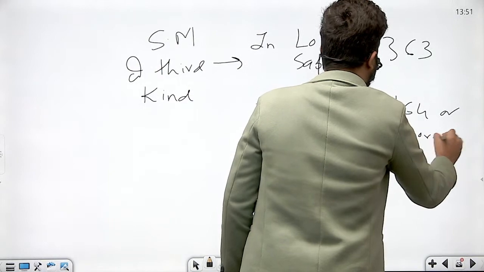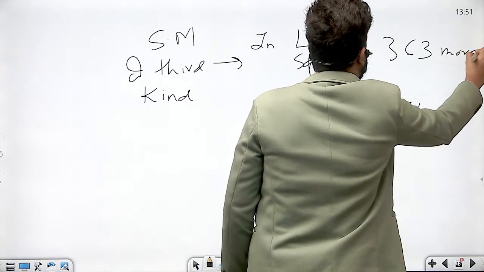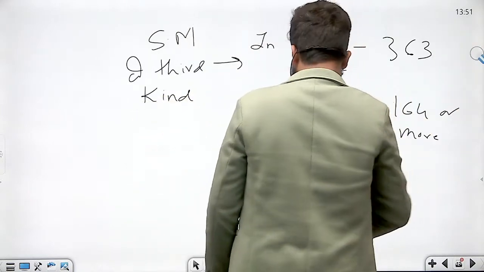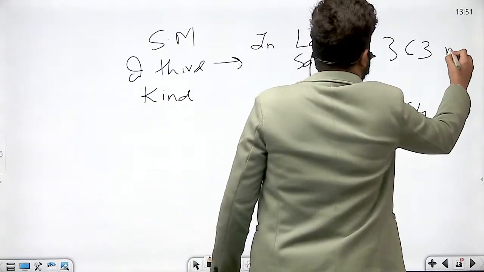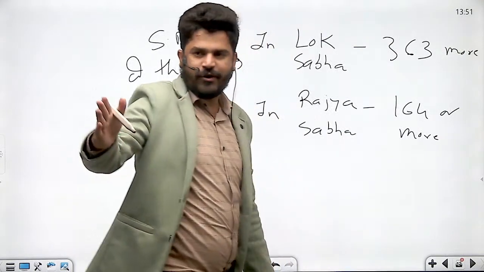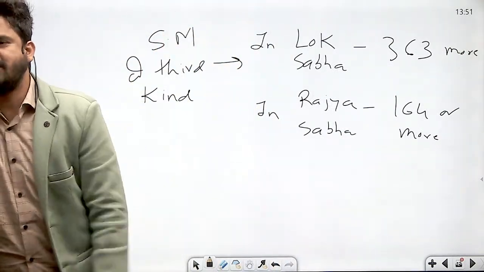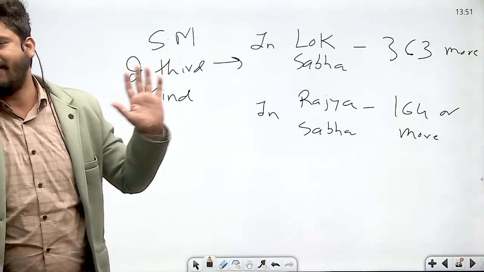Remember, or more, but minimum 363 or more. Okay? Got it? Now where it is used, very important. Now as he rightly pointed out, of all the majorities we have discussed, this is the toughest majority to get.